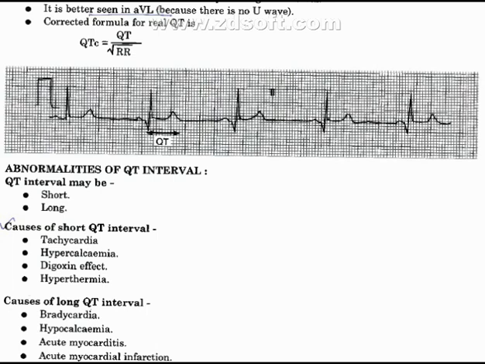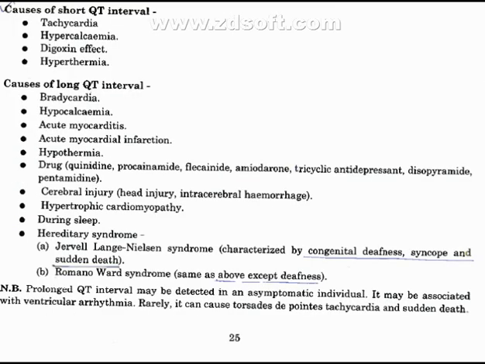Now, what are the abnormalities of QT interval? The QT interval may be short, or may be long. Causes of short QT interval: tachycardia, hypercalcemia, digoxin effect, and hyperthermia. Now, what are the causes of long QT interval? Bradycardia, hypocalcemia, acute myocarditis, acute myocardial infarction, hypothermia.